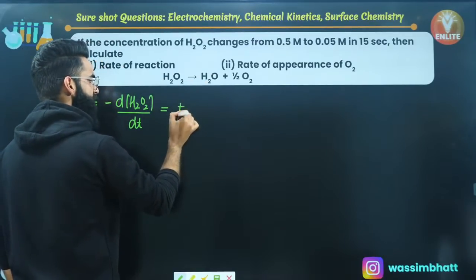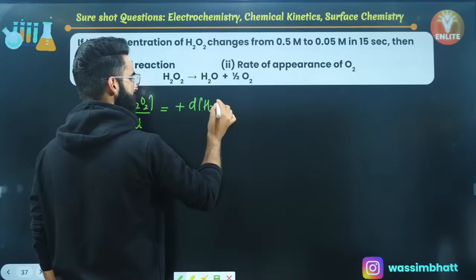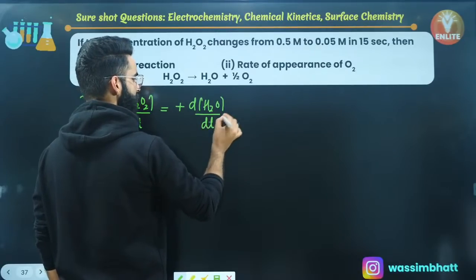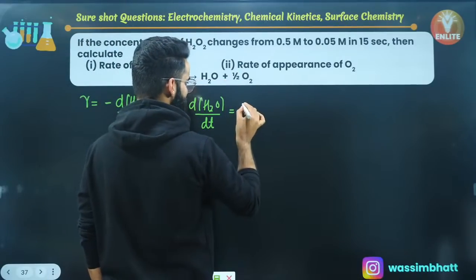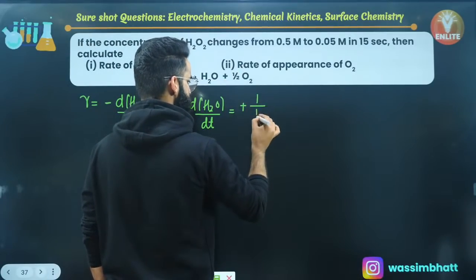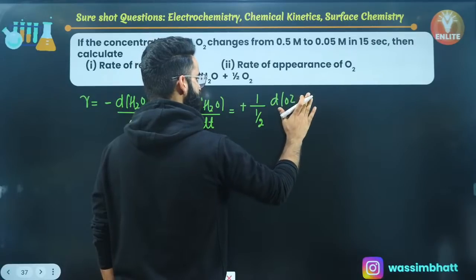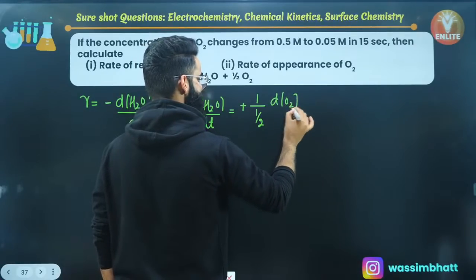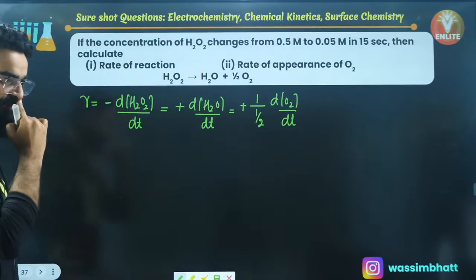In terms of water, since water is the product, I'll start with the positive sign. It's going to be d of H2O divided by dt, because the stoichiometric coefficient is 1. In terms of O2, I'll use the plus sign. 1 divided by the stoichiometric coefficient is 1 by 2. It's going to be d of O2 divided by dt, right? That's how you're going to write the differential form of rate.